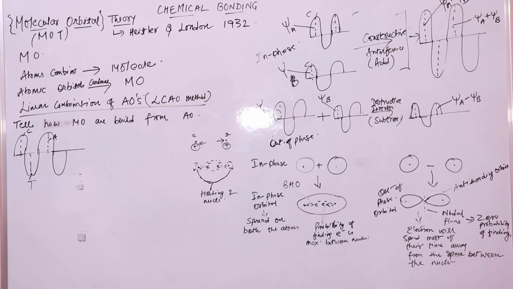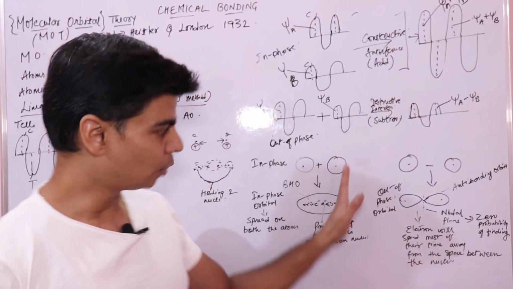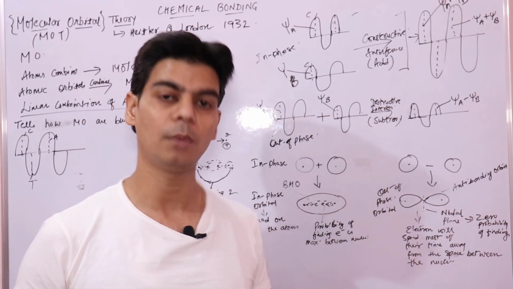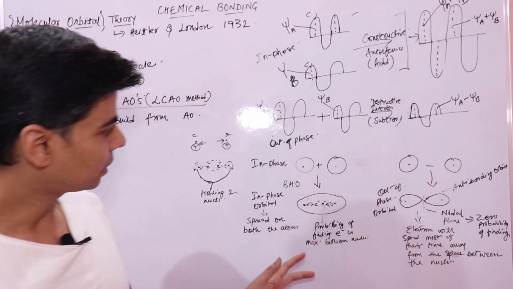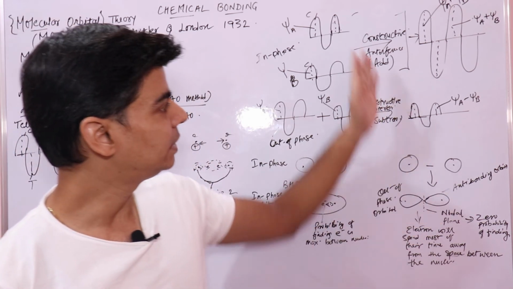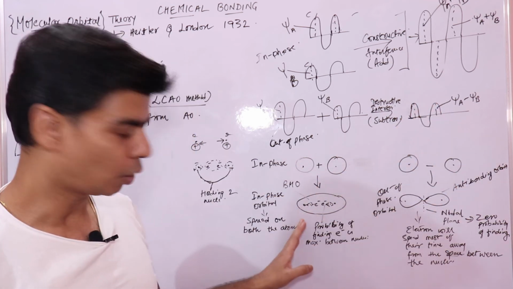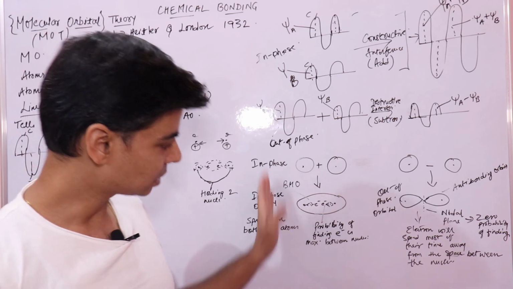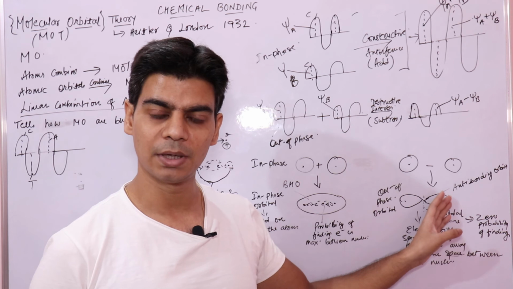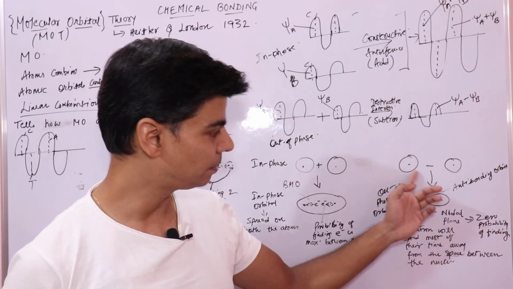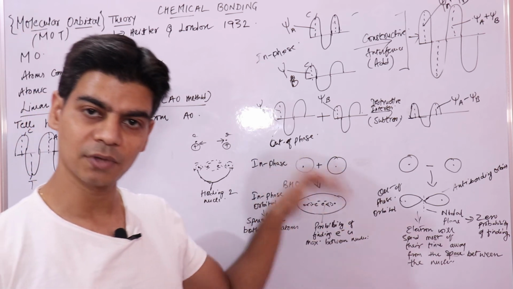So we say whenever atoms combine or whenever atomic orbitals interact to form molecular orbitals, atomic orbitals may interact in phase or out of phase, like these waves together. So whenever atomic orbitals combine, they form a bonding molecular orbital that has a lower energy, and an anti-bonding molecular orbital that has a higher energy. Because of repulsive interactions, they have a higher energy. Because of the attractive interactions, they have a lower energy.